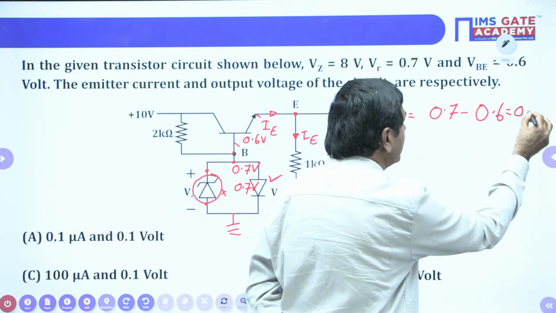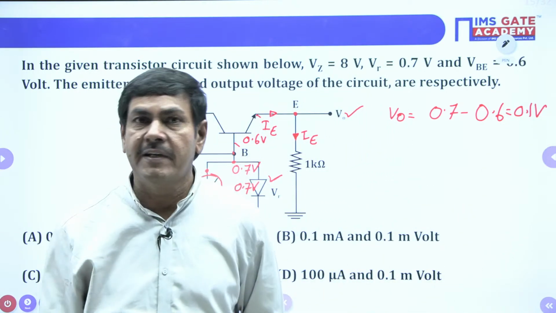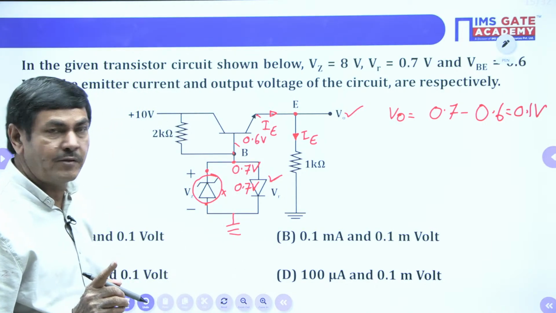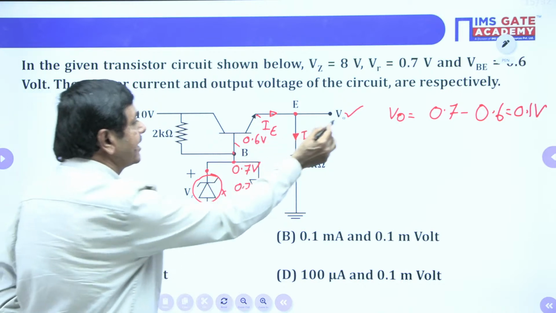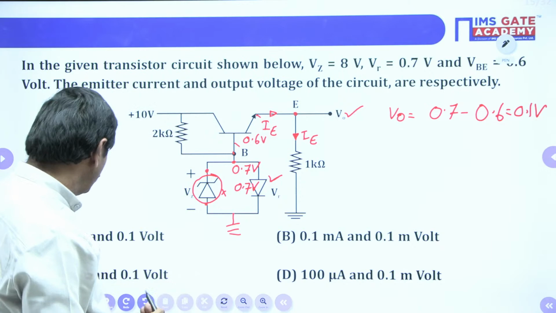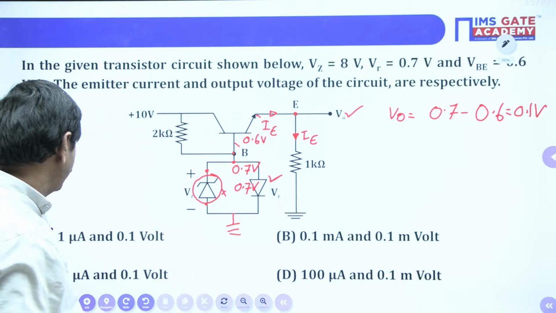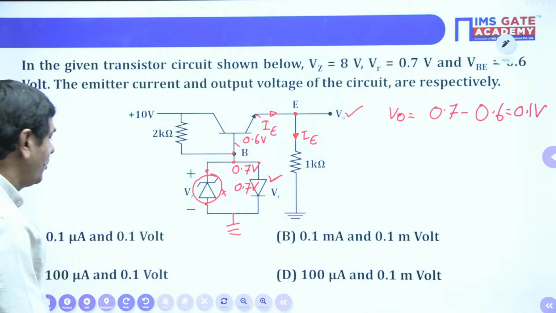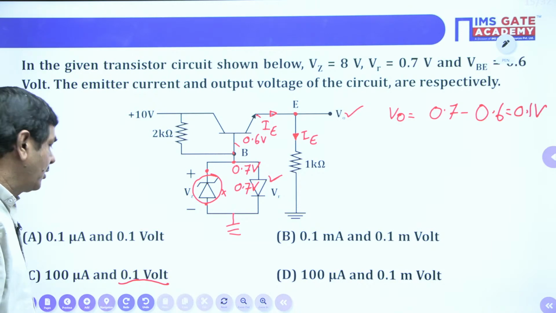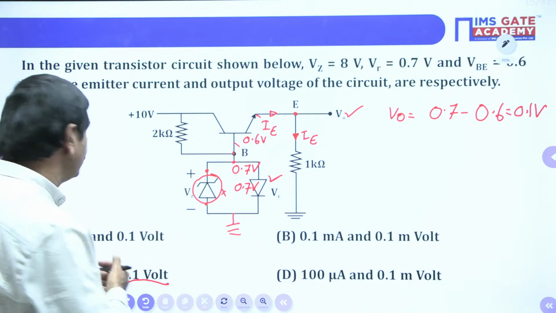Finally, we get 0.1 volt. So V0 available from the given network is 0.1 volt only. Are you catching my point? The difference of these voltages gives V0, and that V0 is the voltage across the 1 kilo ohm. Do you have 0.1 volt anywhere? Yes, we get 0.1 volt here only; no other one has 0.1 volt. So which option is correct? 100%, option C is correct.